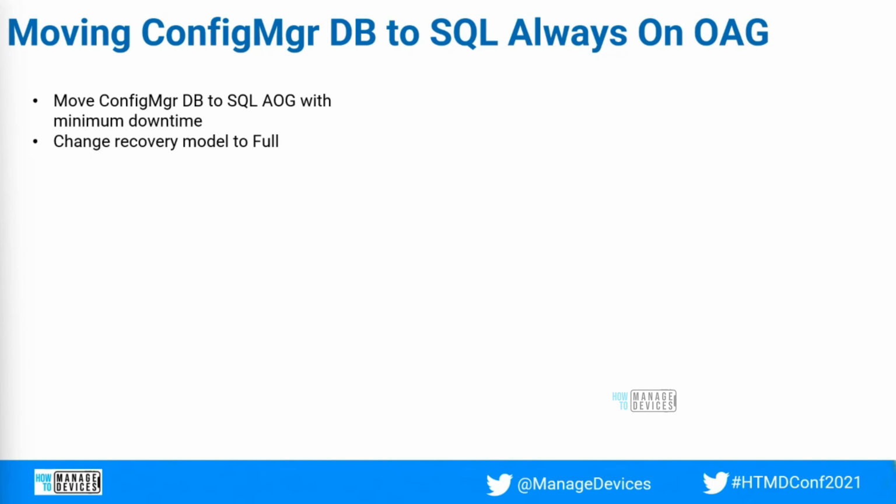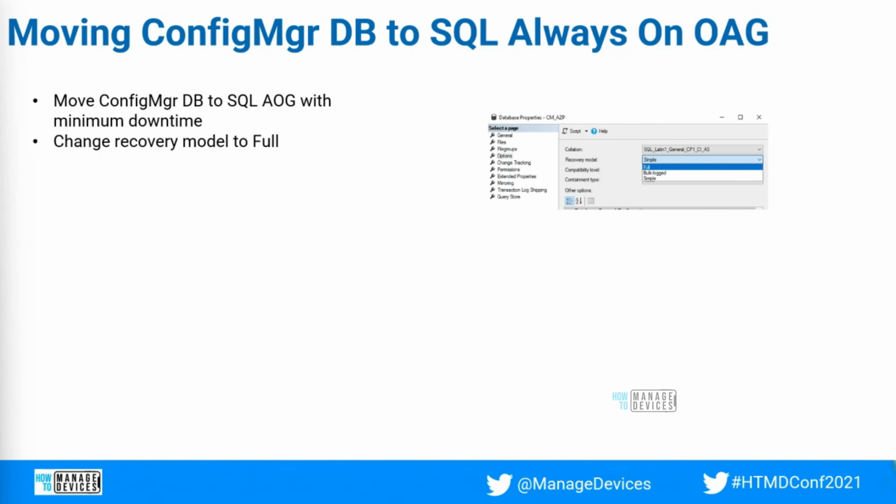So you need to change the recovery model to full. By default, all the databases will be on the simple recovery model, at least the config manager database will be on simple recovery model. You need to change it to full. This is a prerequisite. Once you change it to full, from where you can change it is you need to go to the database, right click on properties, and in the options you will see the recovery model full. You can do that, or if you have the command, you can execute it in one single line command.